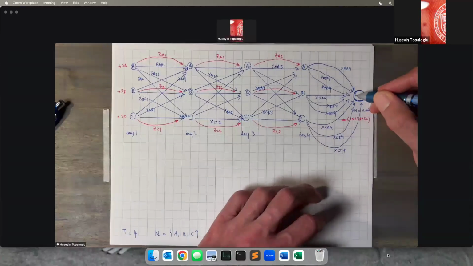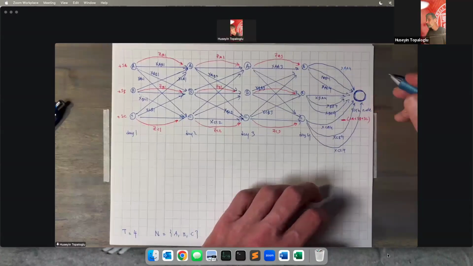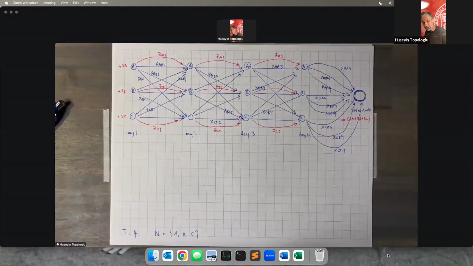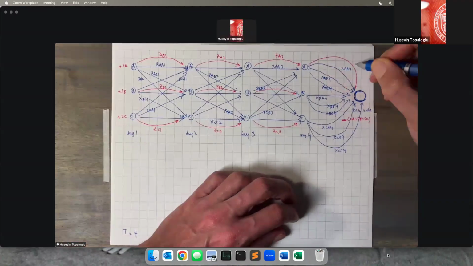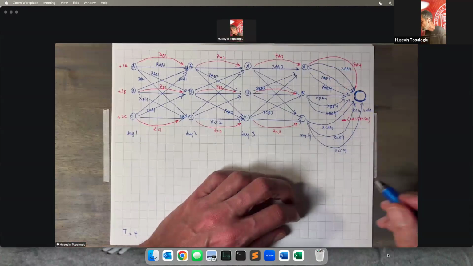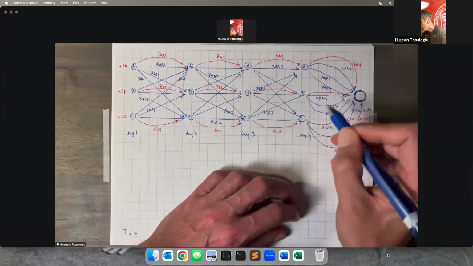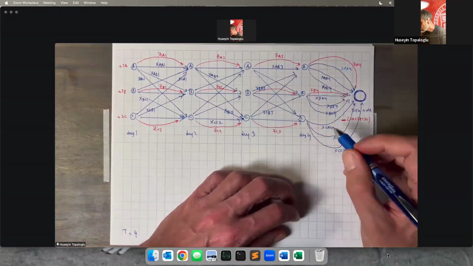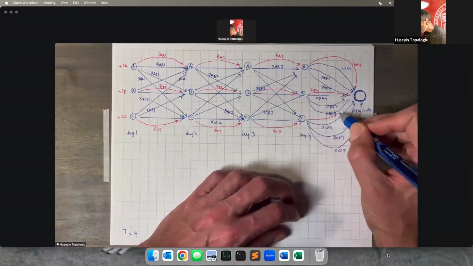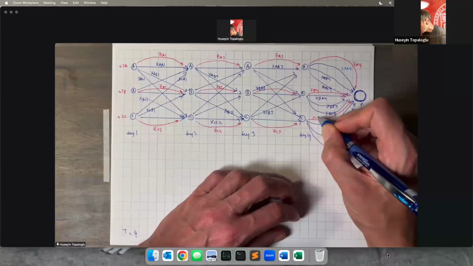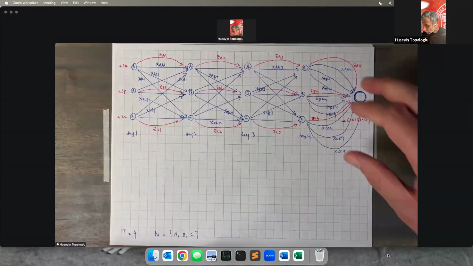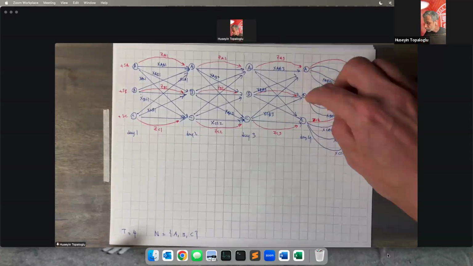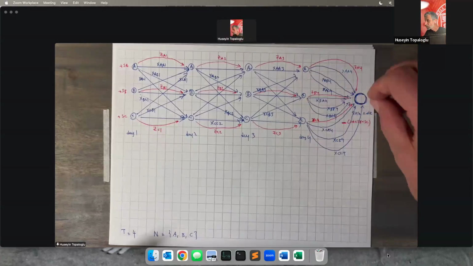So all of the flows originating on day 4 are all going to this trash can, essentially. It's a dumpster, because after day 4, I'm not making any other decisions. Likewise, if a person is sitting idle in location A on day 4, he's going into the sink node. If a person is sitting idle in location B on day 4, he's going to the sink node. And if a person is sitting idle in location C on day 4, he's also going to the sink node. So all the flows originating from different nodes on day 4 are going to this dumpster bin.